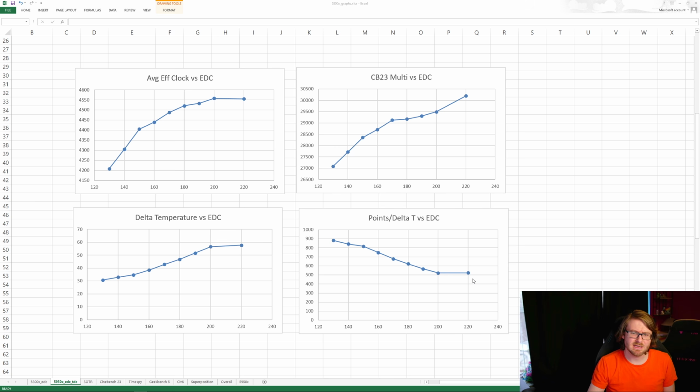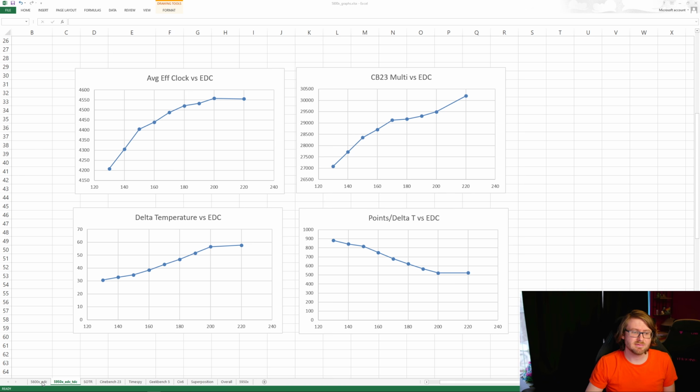And then I made this last graph here that shows you're really getting diminishing returns as you up your EDC for temperature, okay? So this is points per temp, degree delta T, Cinebench points. So you're getting fewer points per degree of temperature as you increase your EDC. So really pick one. It's almost a personal preference, right? Do you want max performance? Just go for the moon. You're going to get hot, but hell, it'll be fast. Do you want efficiency? Then you might lower it a bit, and your boost will go down a little, but it's your choice.